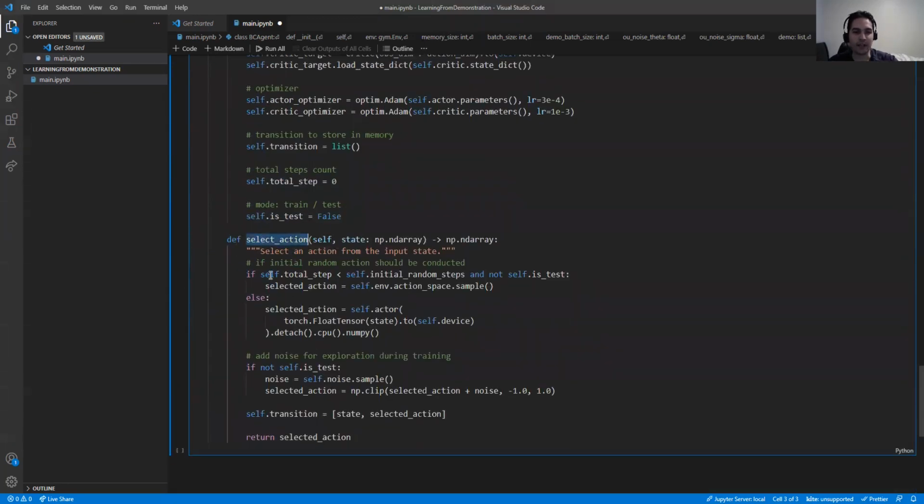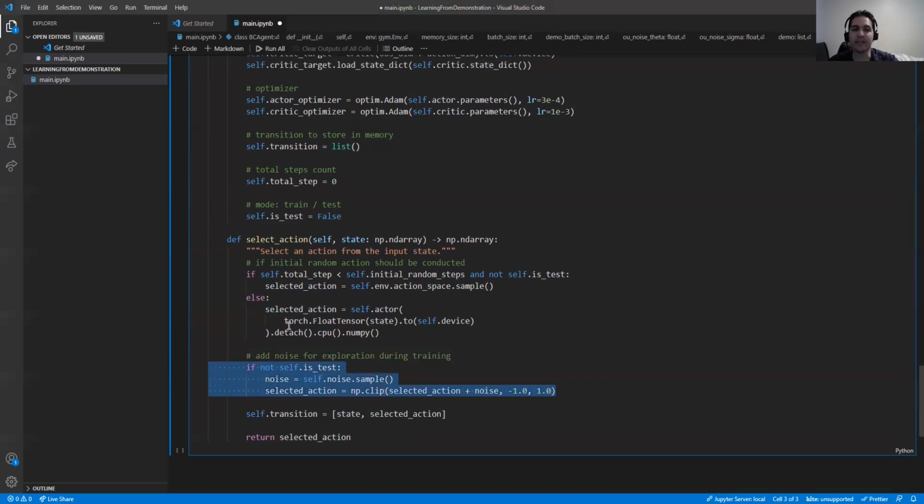First is select an action. So we need to select an action from the input state. If we are in one state, what action can we get? So how can we do it? While we are in training, we want to do exploration. That's why we get some sample from the environment, and we select the action. And after that, we add some noise to it.